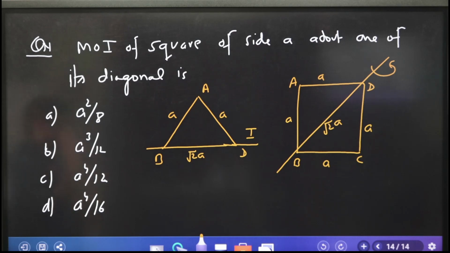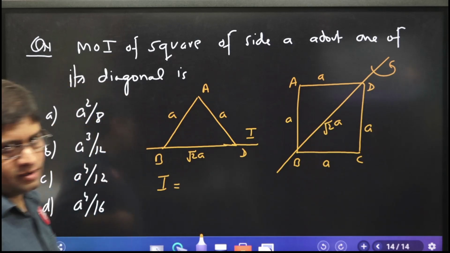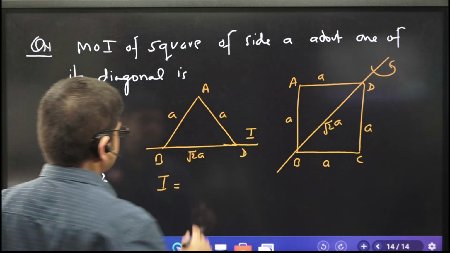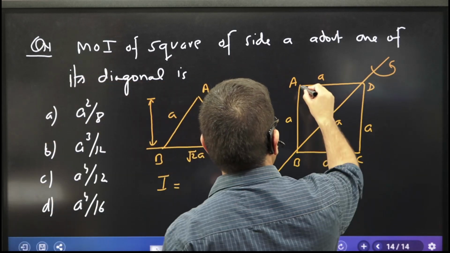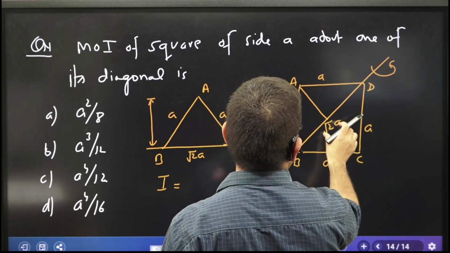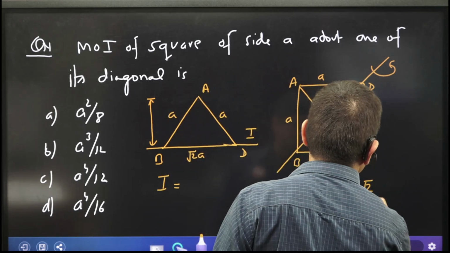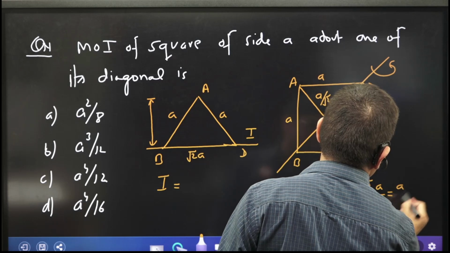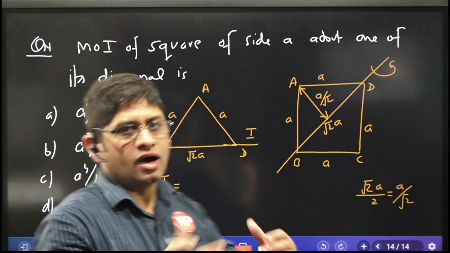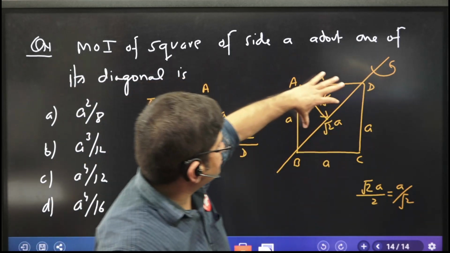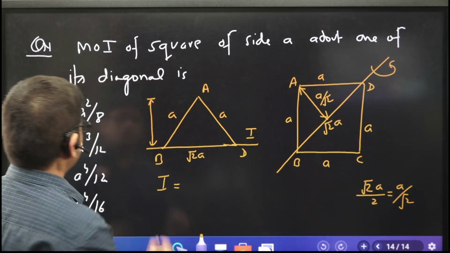Good. Now go back and tell me what is the moment of inertia of a triangle about base. What is the height of this? Sir, height of this is half of diagonal. So A by root 2. Root 2A divided by 2 is A by root 2. So this is that height, right? Because half of the diagonal is the height. You understand? This diagonal and this diagonal are of equal length. So this particular length is half of the diagonal. So this is A by root 2.